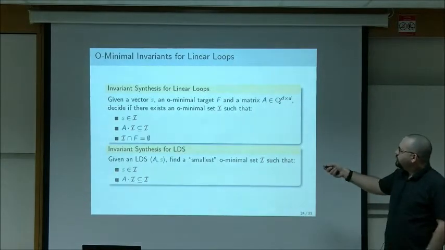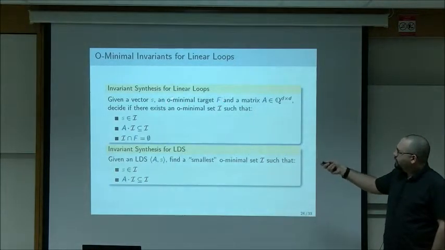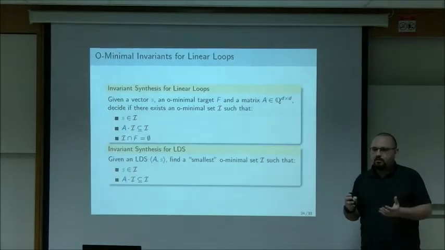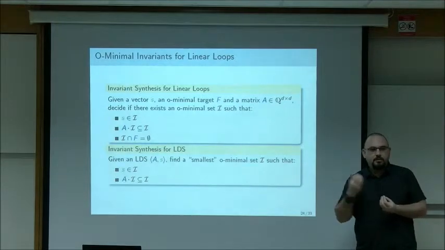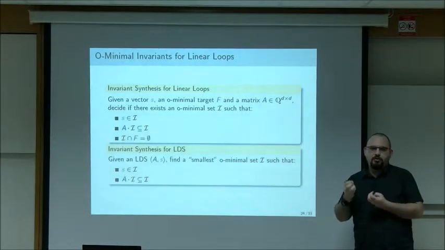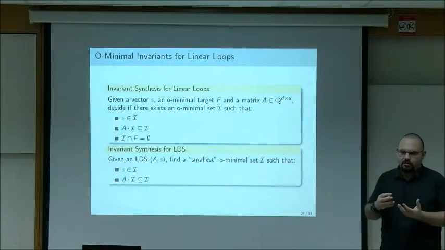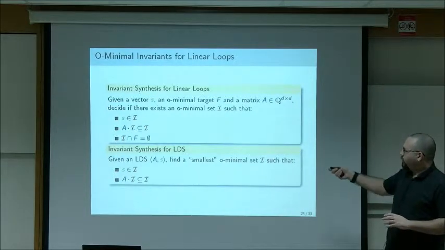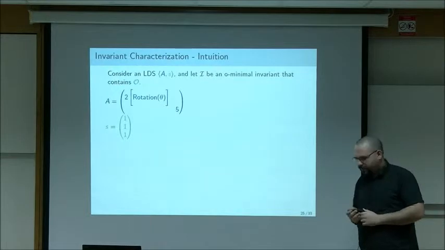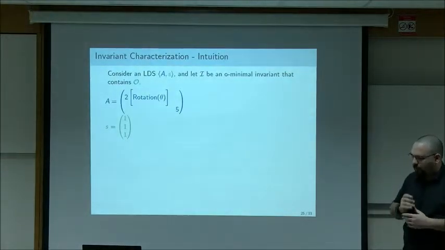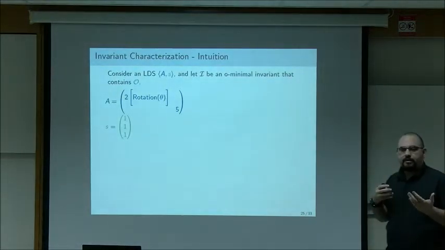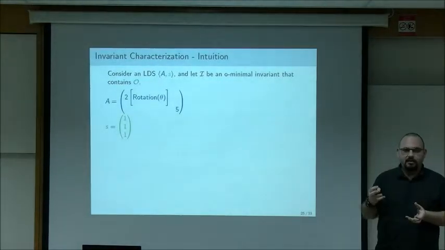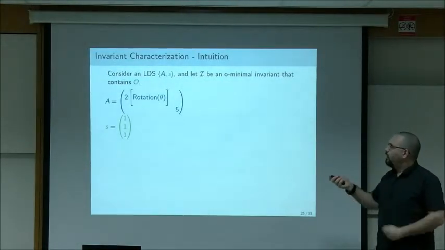And note that we also here look at O-minimal targets. And the reason is that if your target is not O-minimal or not even semi-algebraic, then you can't even check membership. So there is no real point in even providing a certificate because the target is too elaborate. So these are the problems we look at. What can we say about these problems? So I will try to explain now how we characterize these invariants and what kind of properties they must satisfy, and then I'll prove that later.